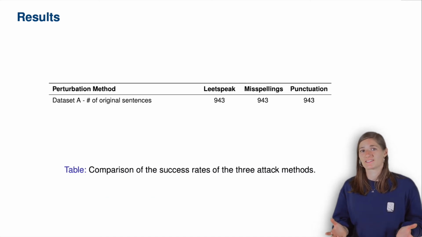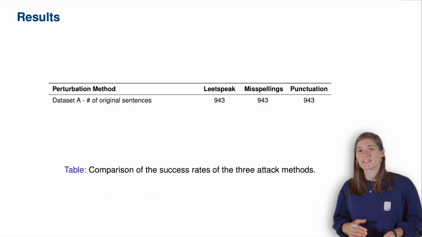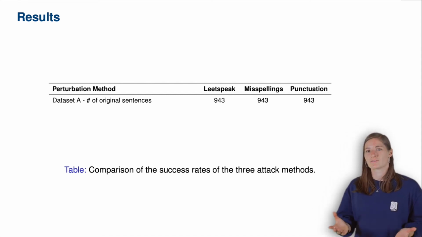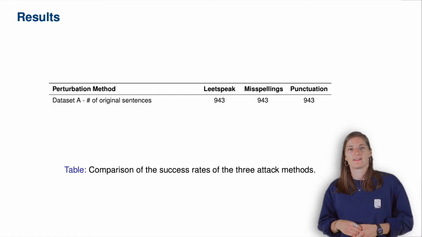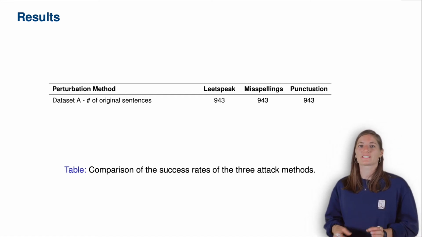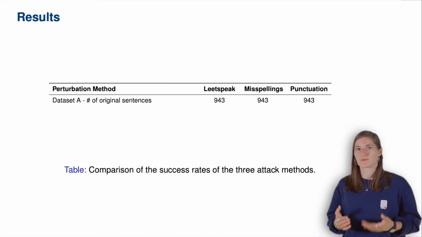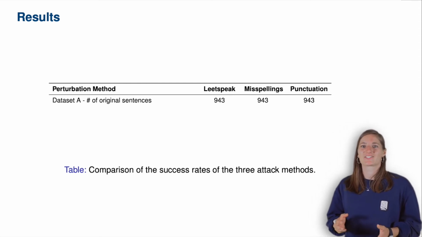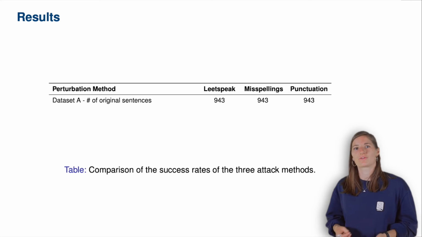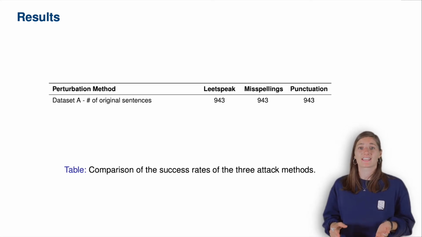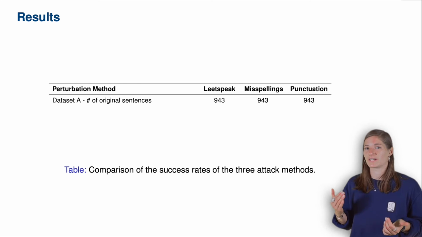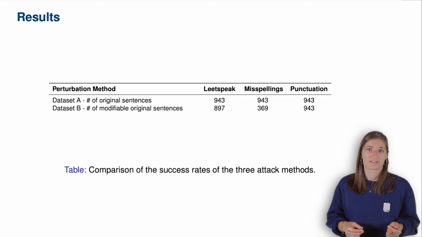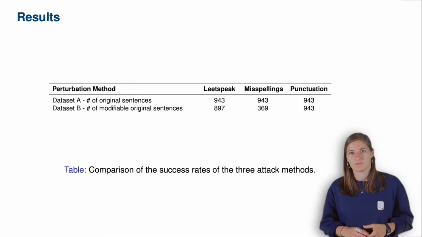Let's look at the results for the whole dataset. The efficiency of our attacks is measured using a distinct and an overall success rate. The scores are calculated as follows. To generate dataset A, we filtered the semi-val dataset for unique items, resulting in 943 sentences. We then used the LOO method to detect important words for all sentences in dataset A and check if any of the important words can be modified, resulting in dataset B.